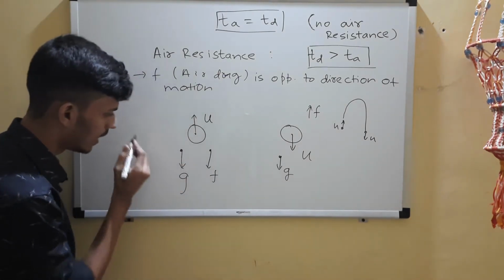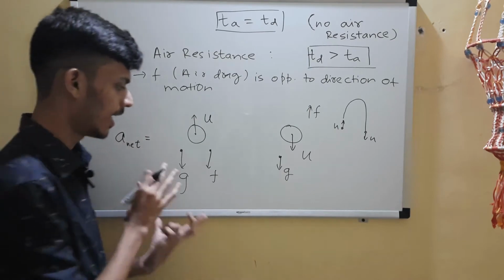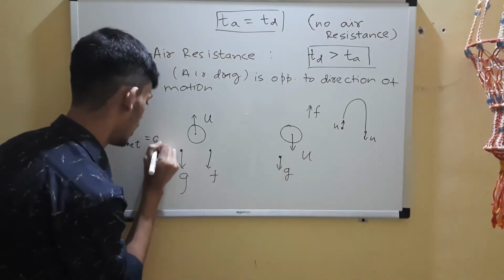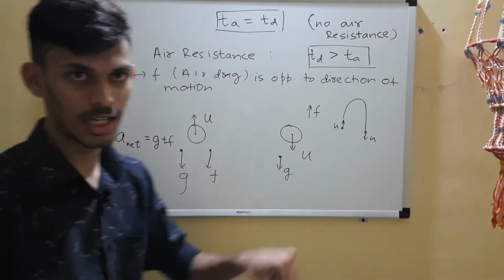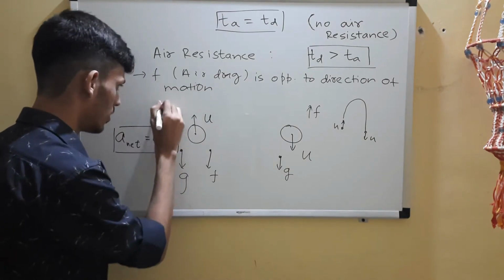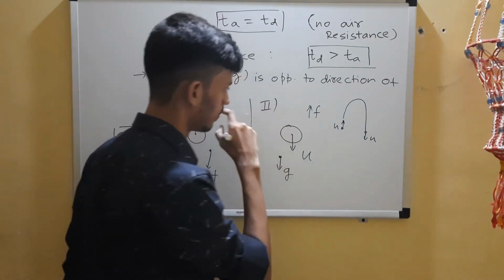So just do one thing, find the net acceleration. So what do you find here? It's g plus f, right? This acceleration plus this acceleration, both are in the same direction. Okay, g plus f. This is case 1, this is going up, right? And this is case 2, it's coming down.